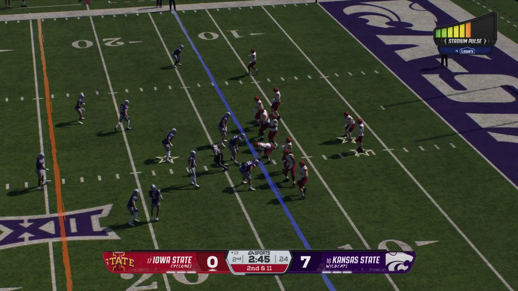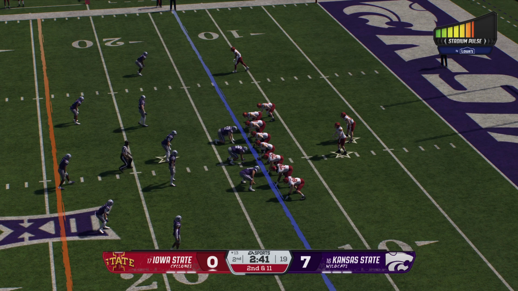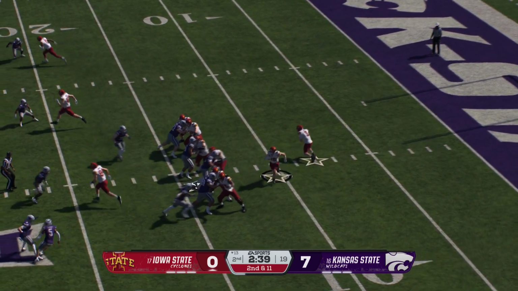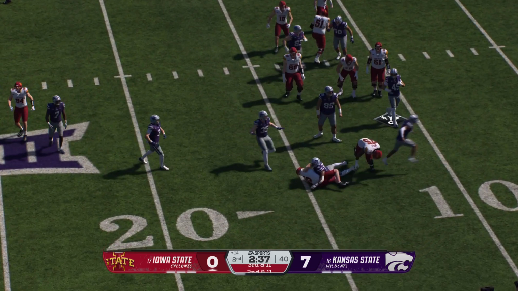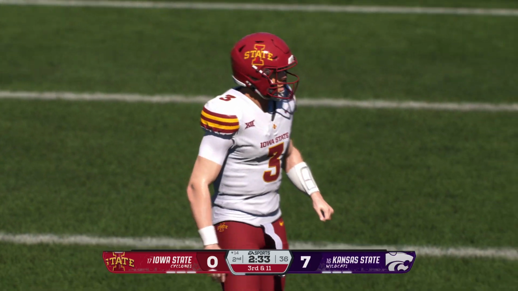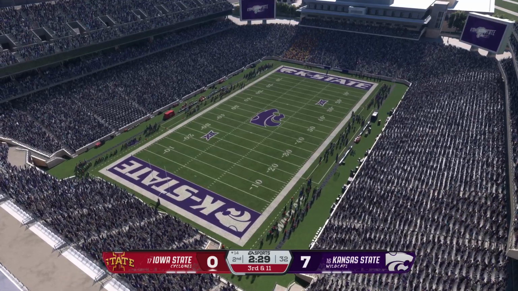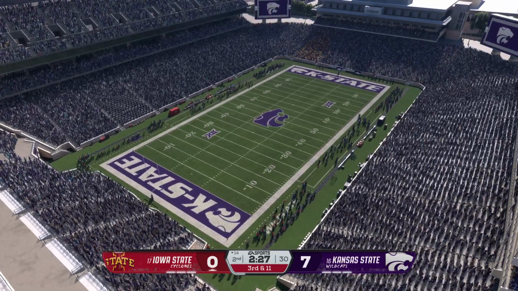Quickly behind the sticks here after the loss. 2nd down and 11. Out of the shotgun, he'll hand it off. And he will be stuffed for no gain. That back just had nowhere to go. Got to give credit to the defense and their run fits on that play.